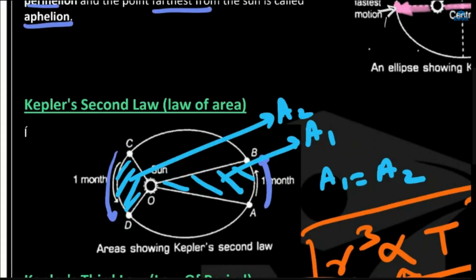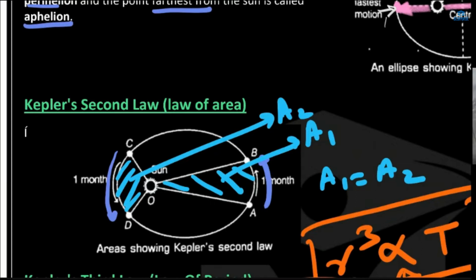I'm showing you this diagram. Yes, ma'am, that diagram I can recall: the area of aphelion is equal to the area of perihelion. No, it's not the same. Ma'am, can I try to tell?